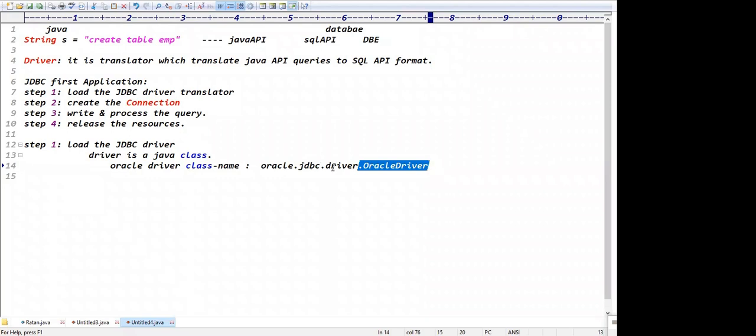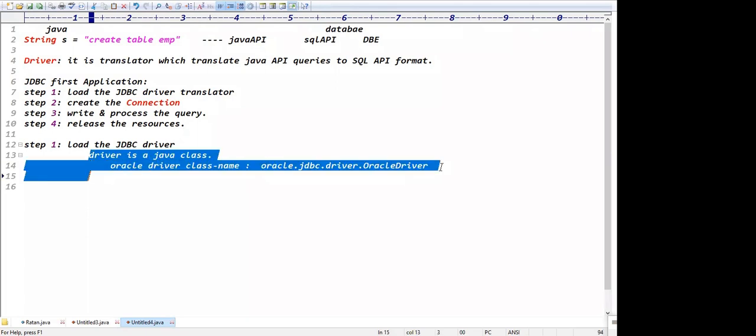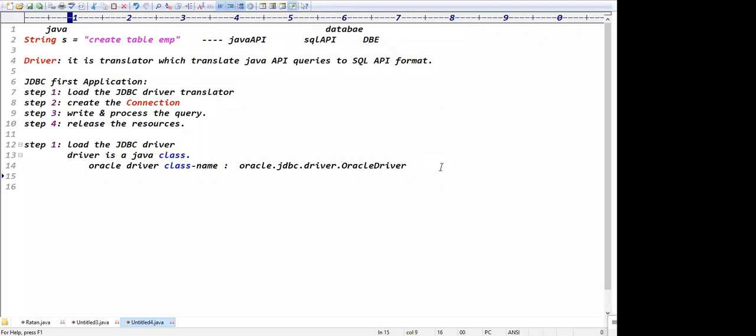But where is this class present? This is the package name, right? oracle.jdbc.driver is the package name. Guys, the driver is a Java class, and the Oracle driver class name is this one. So load the driver is nothing but loading this driver class, right?